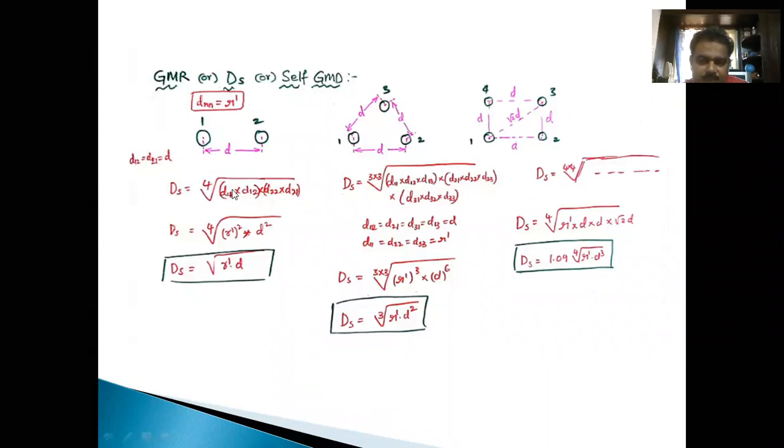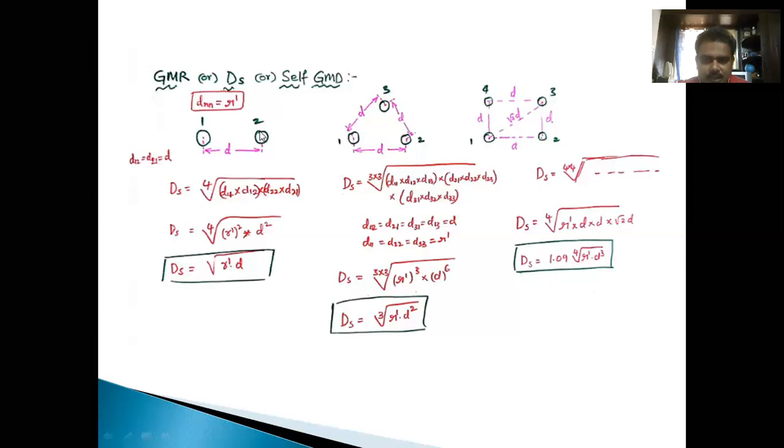Self GMD is between the strands in the same conductor. In case of a bundled conductor, the distance between these two becomes: effective radius R dash multiplied with the distance between these two.